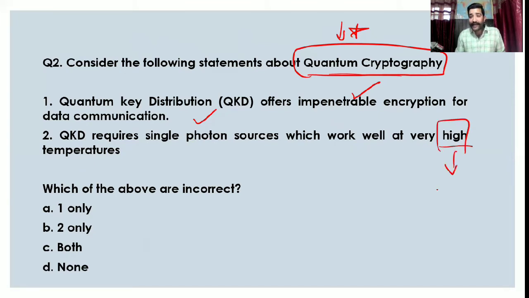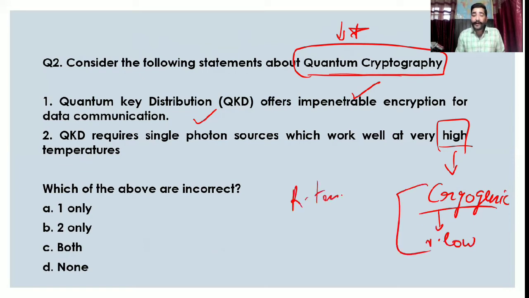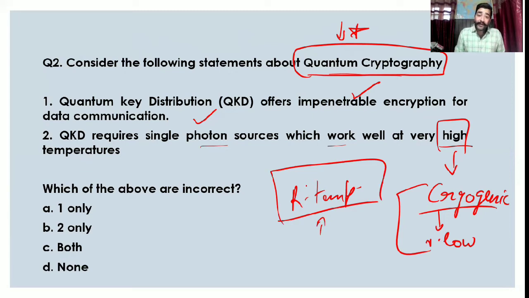Generally, they work at cryogenic temperatures. Cryogenic means very low temperatures. This is the problem: at room temperature, it is very difficult to find a bright single photon source. That is one of the challenges, and we are trying to discover single photon sources at room temperature.